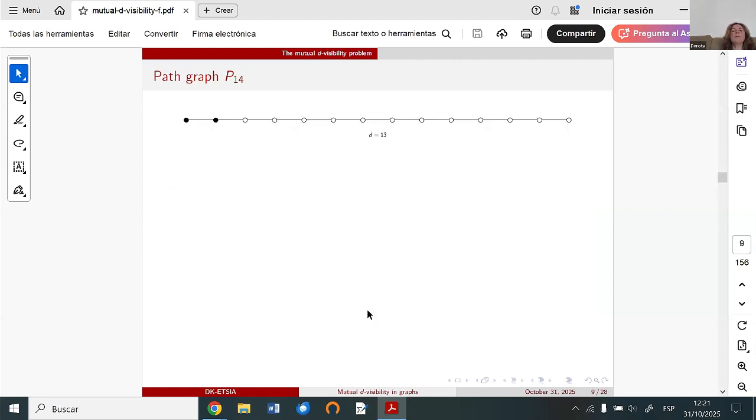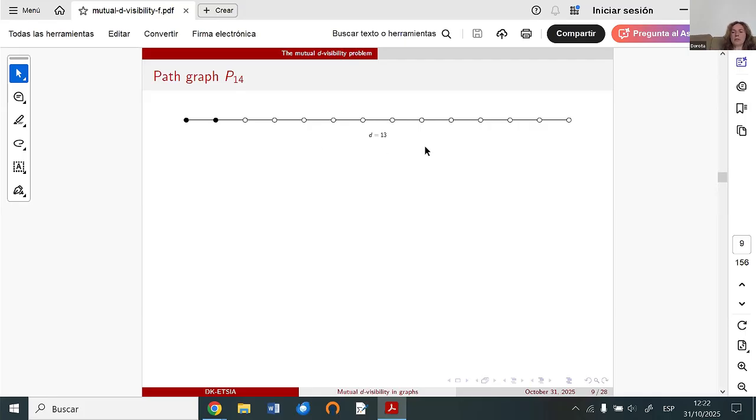One example. If we consider a path which has 14 vertices, and we think about a classical mutual visibility set, then we will easily see that this mutual visibility set can be formed by only two vertices. Because if I try to add one more vertex, then we will have a shortest path, which is unique here, which will contain one vertex from this mutual visibility set.